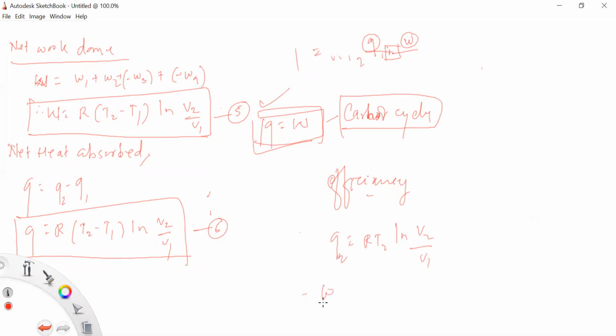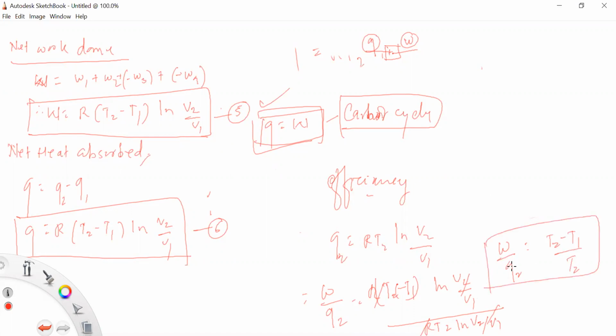So therefore W upon Q2 is R into T2 minus T1 ln V2 upon V1 upon RT2 ln V2 upon V1. So this cancels, this cancels. So W upon Q2 is equal to T2 minus T1 upon T2.